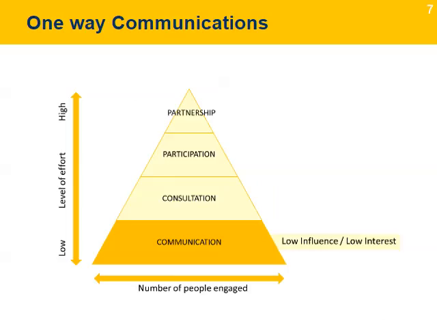The first level is when the project leader needs to engage with a large number of stakeholders that have low influence and low interest. The goal is to provide them with balanced, objective, accurate, and consistent information to assist these stakeholders to understand the problem, the alternatives, opportunities, and/or solutions the project will implement. This is usually a one-way type of engagement where the project leader will send or publish information. Depending on the circumstances, there could be some two-way communication to help clarify the information.